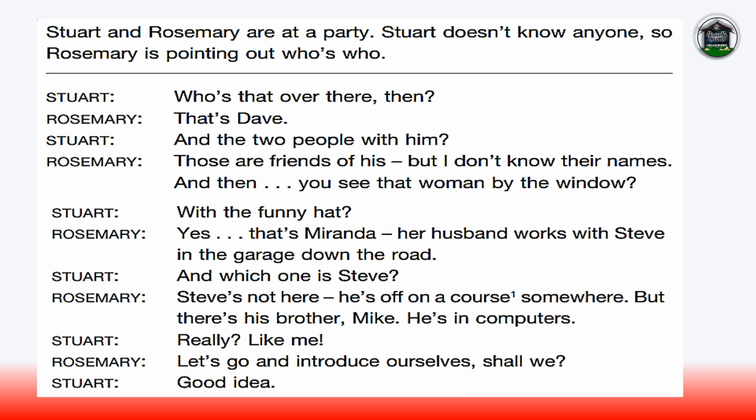Unit 1, Dialogue 11. Stuart and Rosemary are at a party. Stuart doesn't know anyone, so Rosemary is pointing out who's who. Who's that over there then? That's Dave. And the two people with him? Those are friends of his, but I don't know their names. And then you see that woman by the window? With the funny hat? Yes, that's Miranda. Her husband works with Steve in the garage down the road. And which one is Steve? Steve's not here. He's off on a course somewhere. But there's his brother, Mike. He's in computers. Really? Like me? Let's go and introduce ourselves, shall we? Good idea.